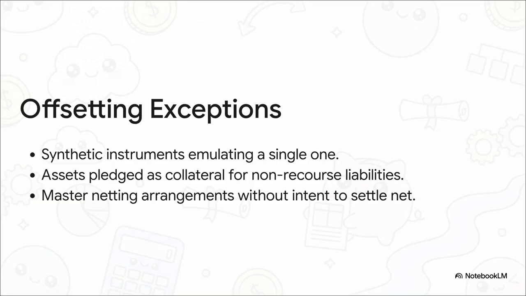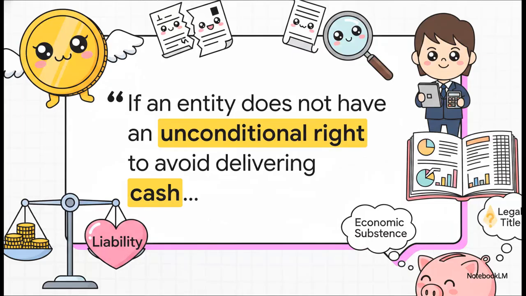The standard deliberately forces companies to expose their true gross credit and liquidity risks unless simultaneous settlement is virtually guaranteed, like, say, through a market clearinghouse. As we wrap up, we're going to leave you with this final, somewhat provocative rule to ponder, straight from the text of IAS 32. If you cannot unconditionally avoid paying cash, you are holding a liability.